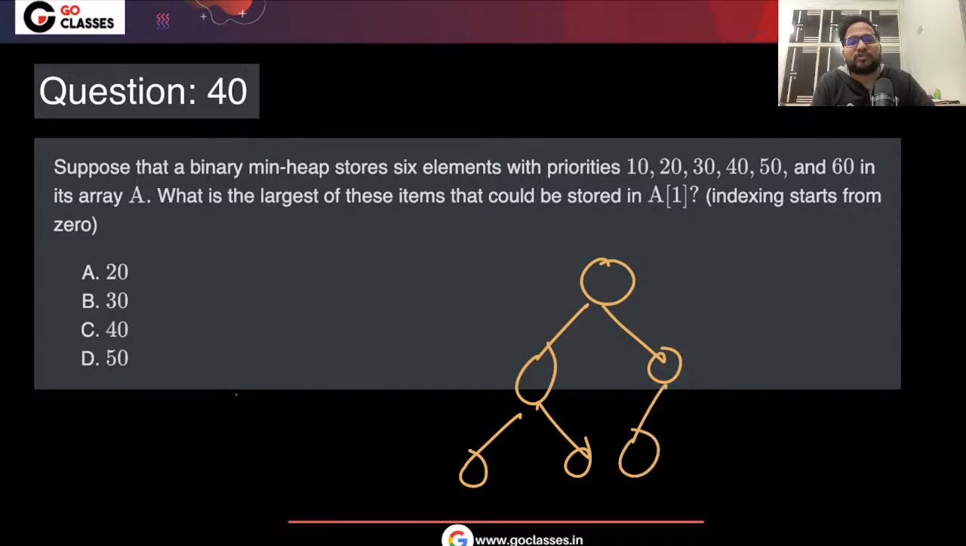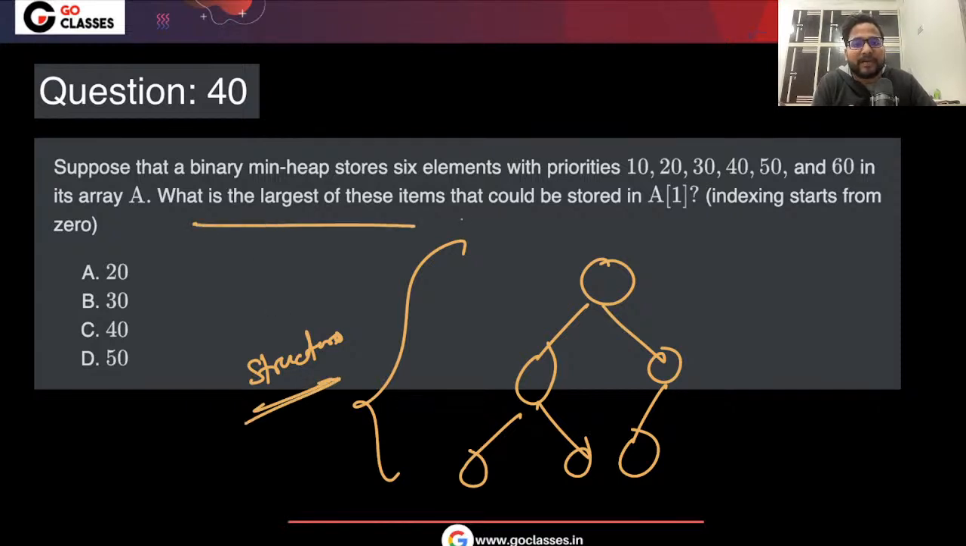So basically this should be the structure. I'm just making the structure. This should be the structure of the min heap. What is the largest item that could be stored at A1 if indexing starts with A0? So see, minimum 10 should be here. What could be the largest item that could be here? What could be the largest you can put here?